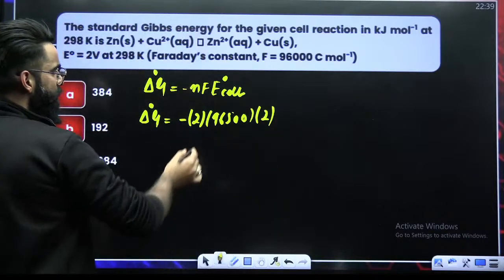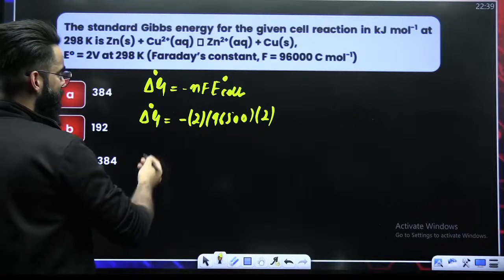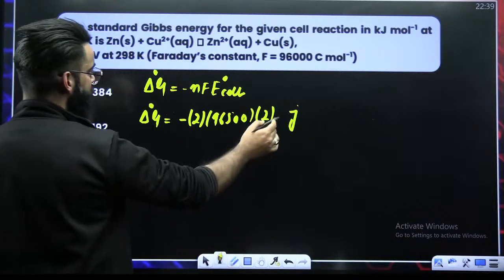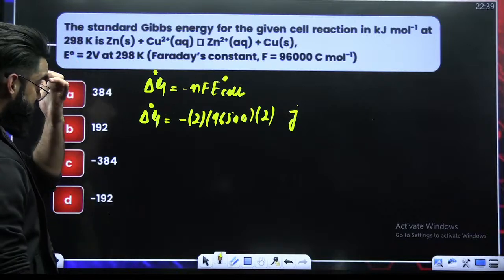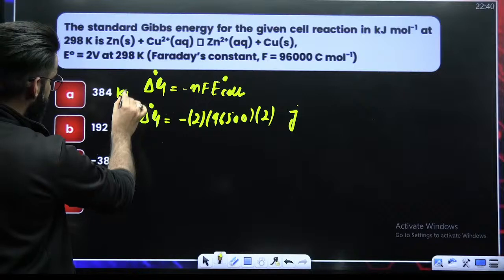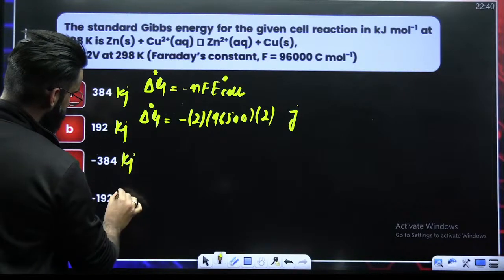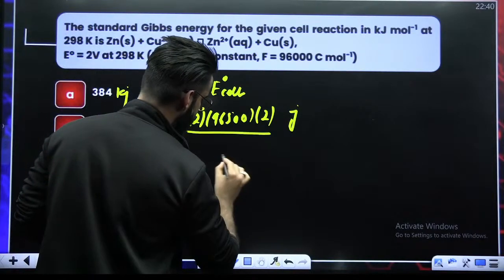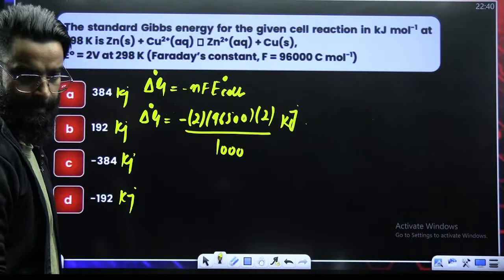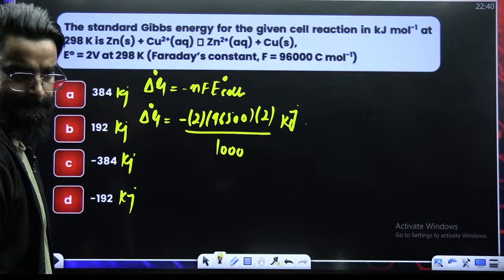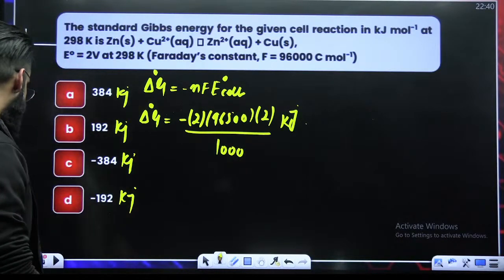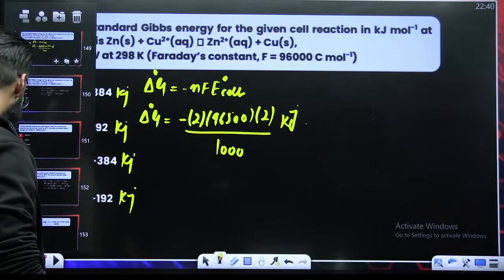But since I have used all the parameters as per SI system, delta G would also come as per SI system. But I do not need delta G in joules, I need delta G in kilojoules here. So in order to calculate delta G naught in kilojoules, I'll be dividing by 1000. Then only my answer will be coming in kilojoules. Okay? I hope this is also clear to everyone. Simple basic question this is, only a matter of calculation. That's it.